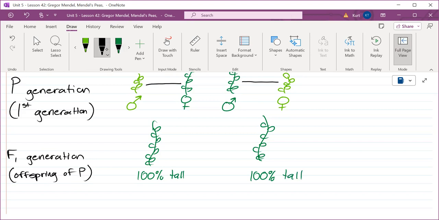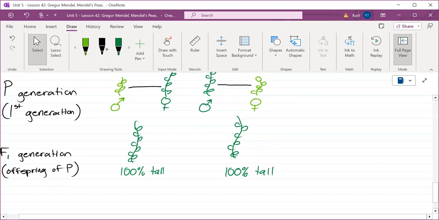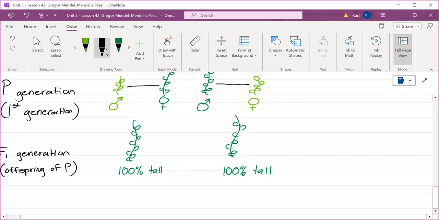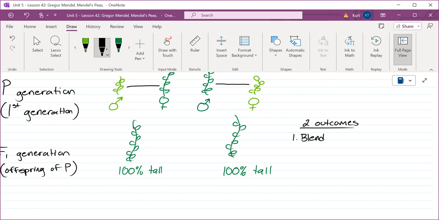So this produced two questions for Mr. Mendel, or two outcomes, I should say. Number one, the blending concept of inheritance is invalid.